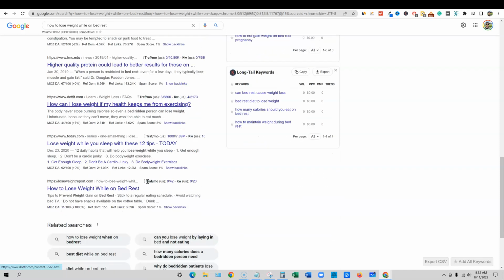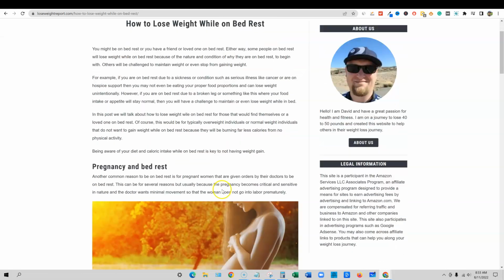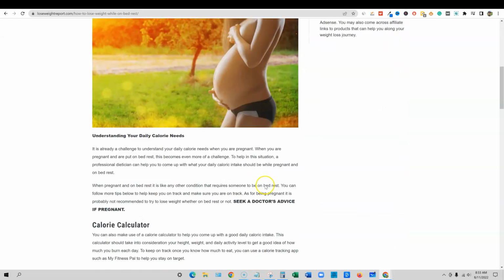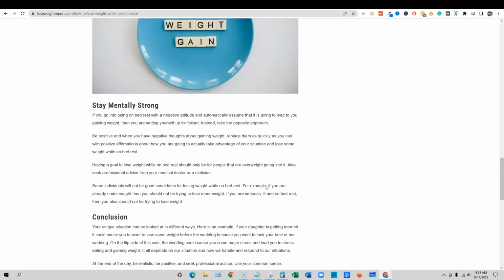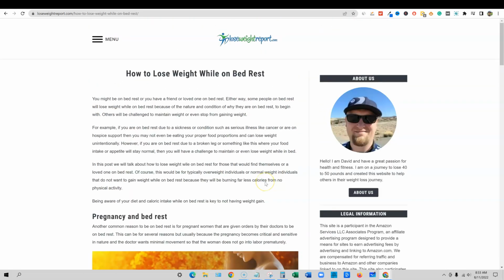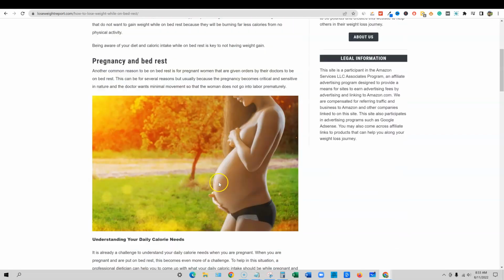But we are going to scroll down here, and we are on page 1 for this keyword. So how to lose weight while on bed rest, we can actually go and check this out. I did use the same theme that I used on some of my other sites, which is the Project 24 theme, Acabado or something like that is what it's called. And you can see basically talking about losing weight while on bed rest and things like that. So, yeah, okay, pregnancy and bed rest. So a decent article right here.